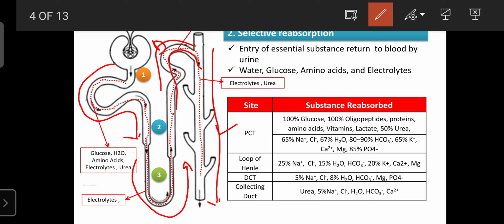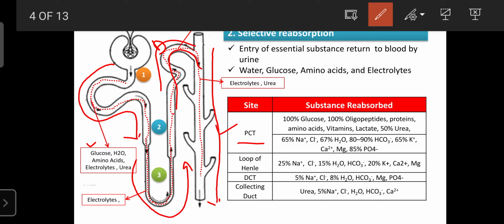So this phenomenon is known as selective reabsorption. In the proximal convoluted tubule, 100% of glucose is reabsorbed, and 100% of oligopeptides, which are smaller proteins, and amino acids are also reabsorbed, along with vitamins and lactate.